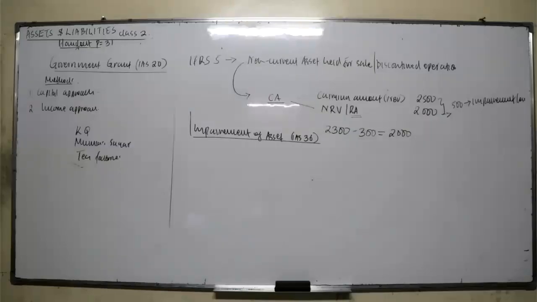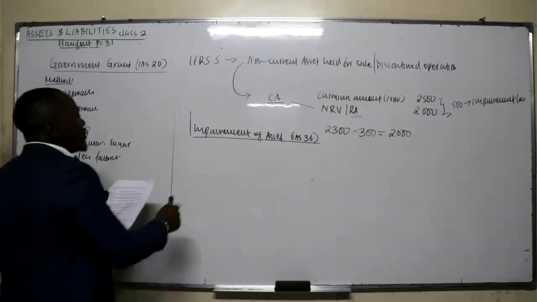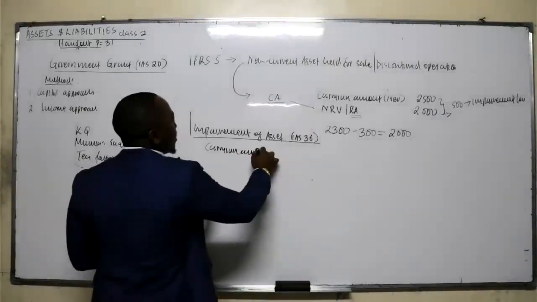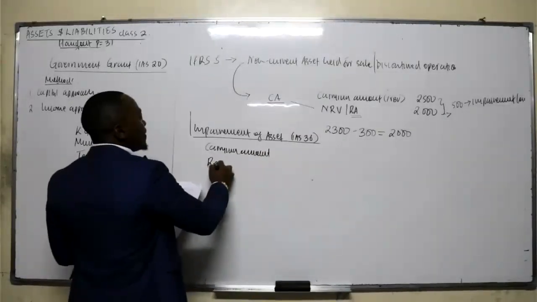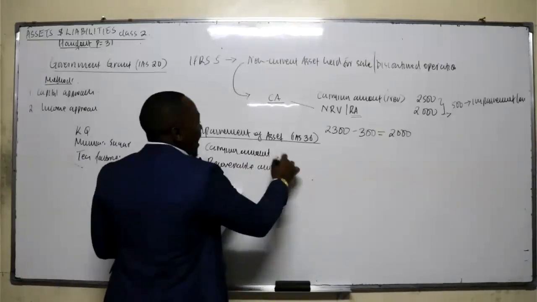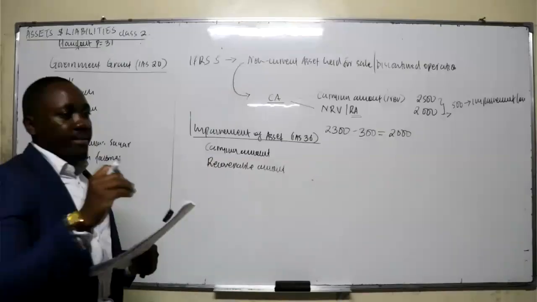The phone is still new, so you have not utilized it. That means the phone has no depreciation, but the value has reduced. That's what we call an impairment. An asset is said to be impaired when the carrying amount exceeds the recoverable amount.